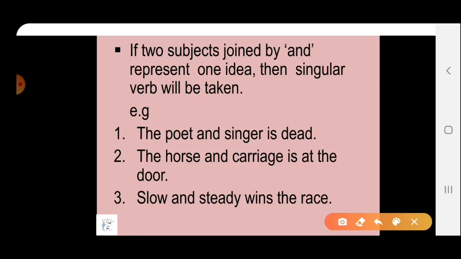Next, if two subjects joined by and represent one idea, then a singular verb will be taken. How? The poet and singer is dead. Here, the person who was a poet and also a singer is dead. The horse and the carriage is at the door. Slow and steady wins the race.